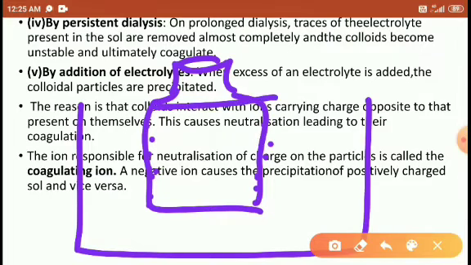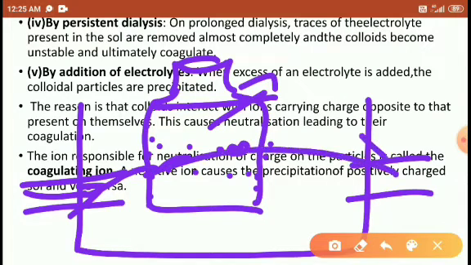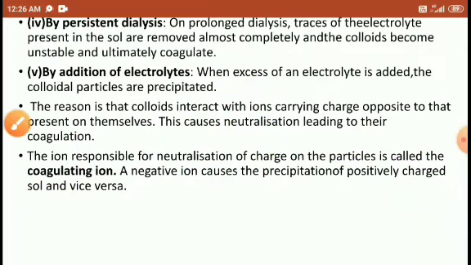Here we are using the colloidal solution. At one end we are passing the water, so the water enters into the solution. All the crystalloid particles come out with the water. The colloidal particles remain in the parchment membrane and they get precipitated. So that is one method to coagulate the colloidal particles.